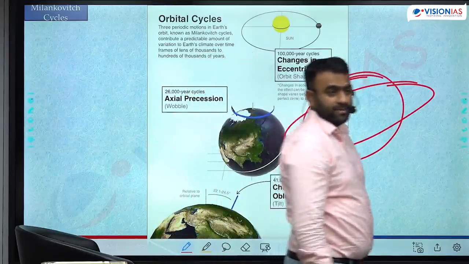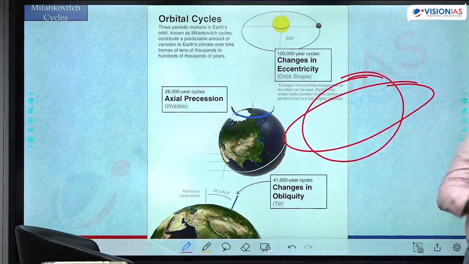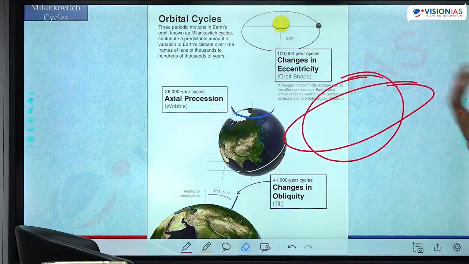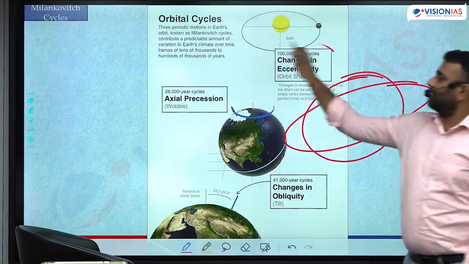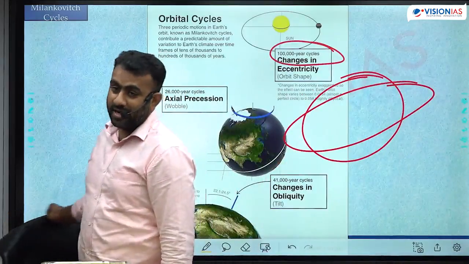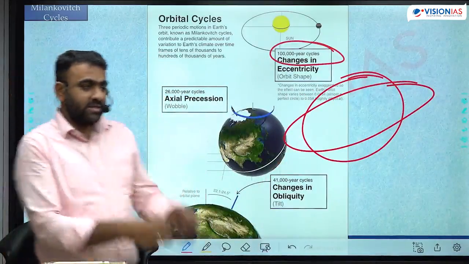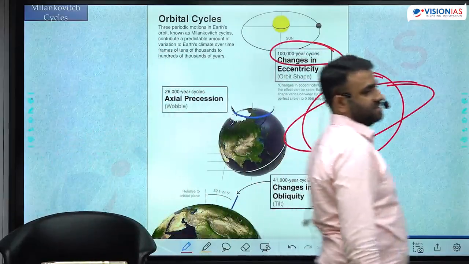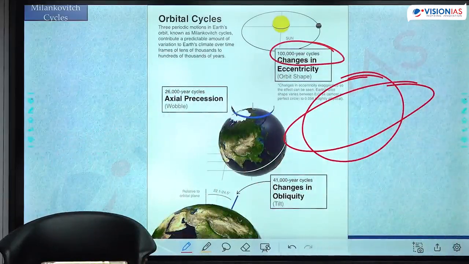Earth's orbital shape. That one complete cycle of eccentricity, from least to highest and back to least, or highest to least and then back to highest, whichever way this forms a cycle, will take a time of 1 lakh years. In the time of 1 lakh years, the orbital eccentricity varies cyclically. This is called the cycle of eccentricity.